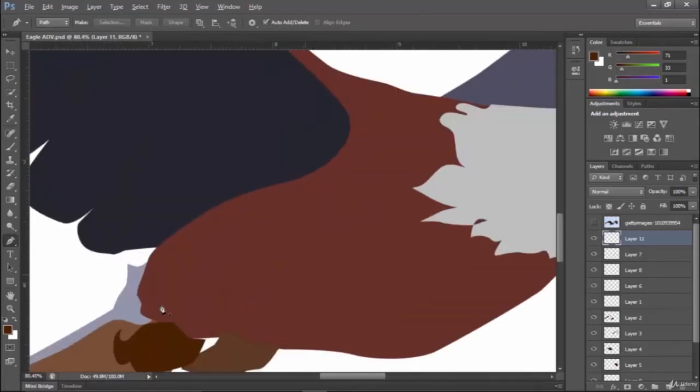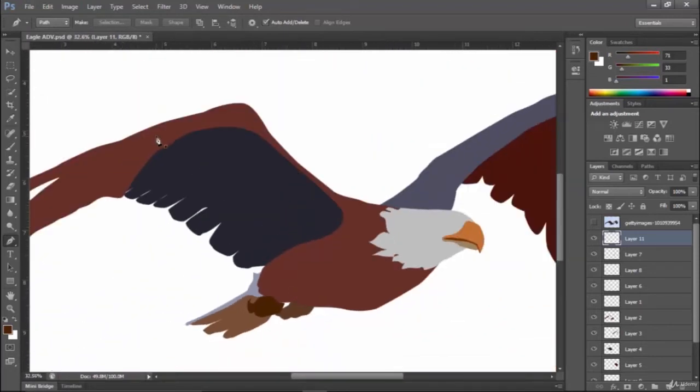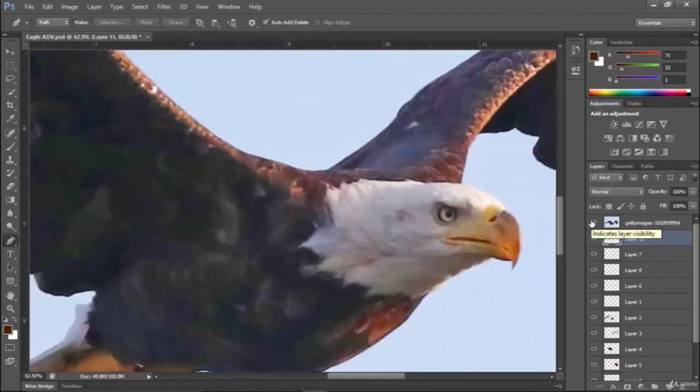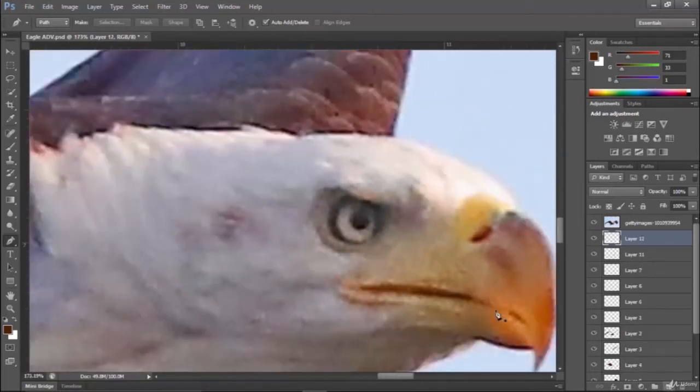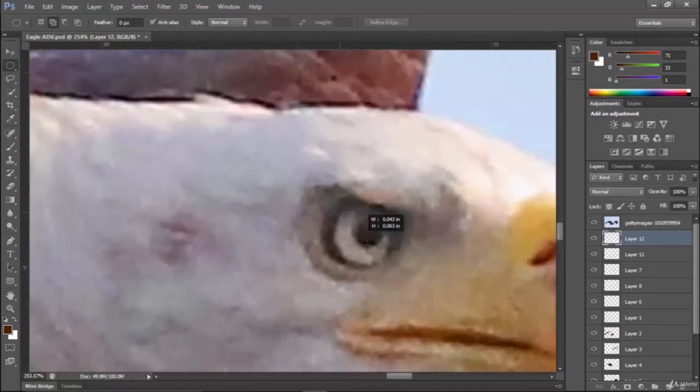So now, I will sort out this part later because I have to give the detail here also. So I will put this part later, and at first make the eye. So for the eye, I will go to the ellipse marquee tool and feather would be 0, okay, no problem. By holding Shift you can have a perfect circle. If you lift the Shift you can have an oval. So by pressing Shift you may have the perfect circle. By holding the space bar at the same time you can drag this thing like this.